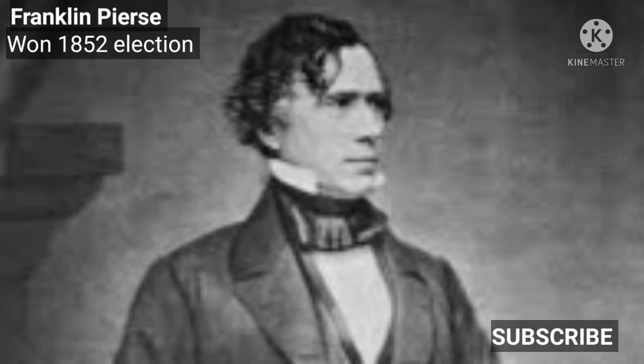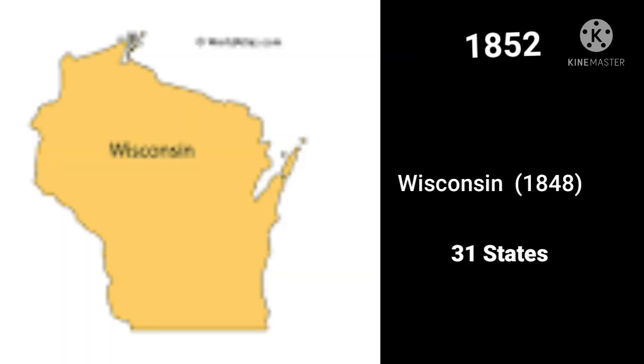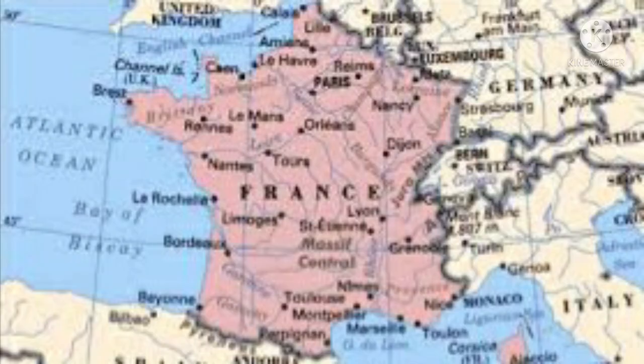By 1852, there were 31 states in the Union. Iowa joined in 1846 and Wisconsin in May 1848. California, as we talked about earlier, joined in September 1850, just 2 months after Millard Fillmore became president. The population of the United States had grown to 25 million and was now on a par with some of the strongest powers in Europe. That's why France had to back down in relation to the confrontation over Hawaii.